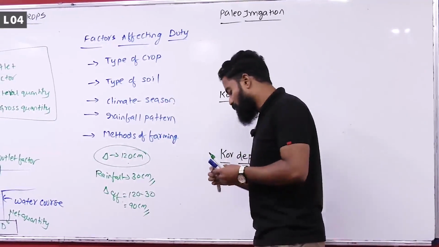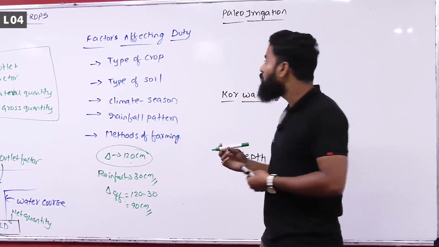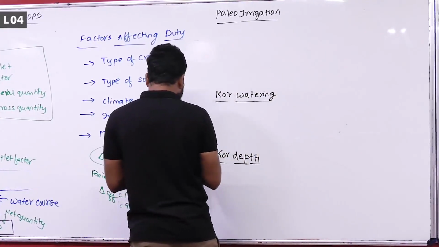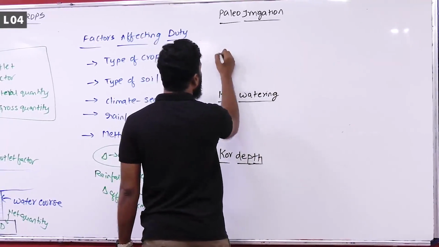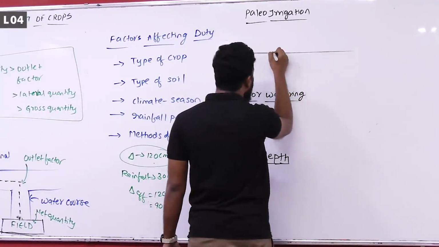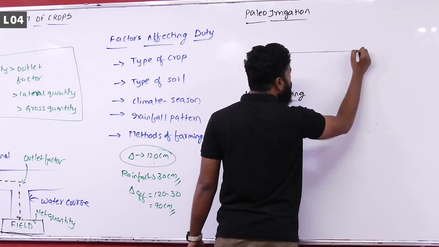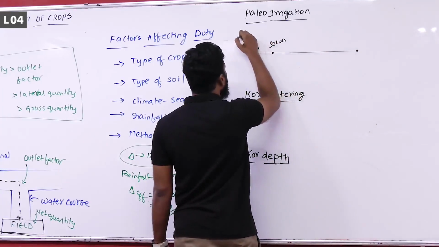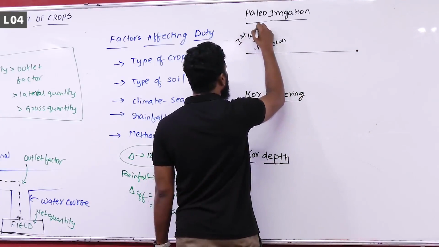Next, coming to some important terminologies like paleo irrigation. What is paleo irrigation? If you remember, I have told you that just before sowing we will be doing one type of watering, that is first watering.